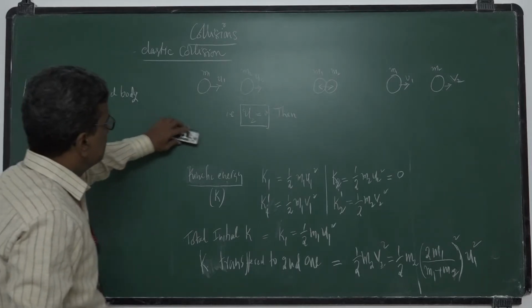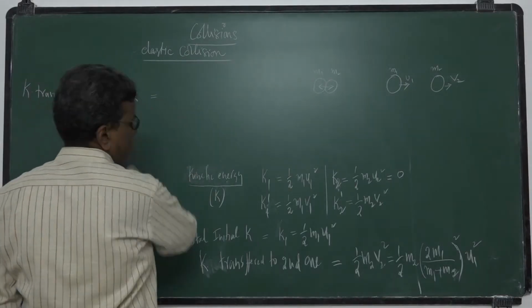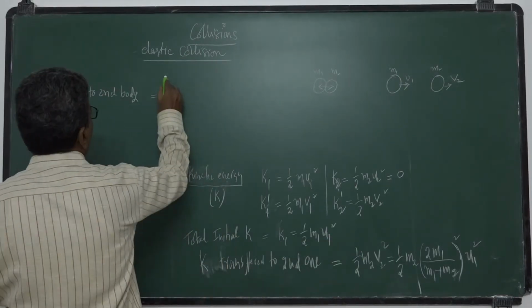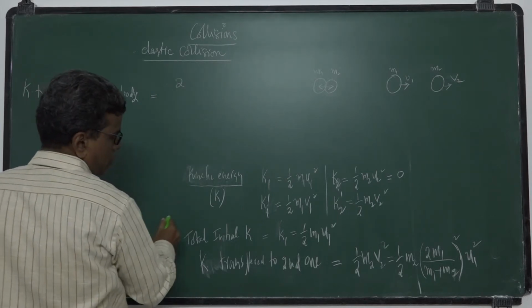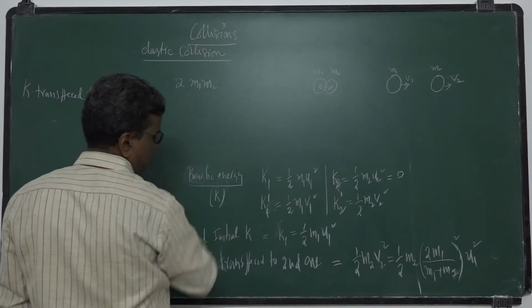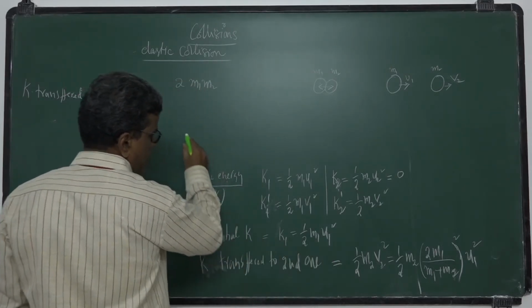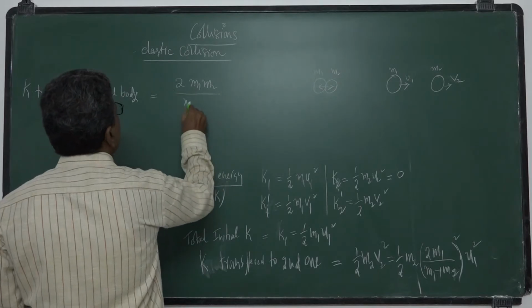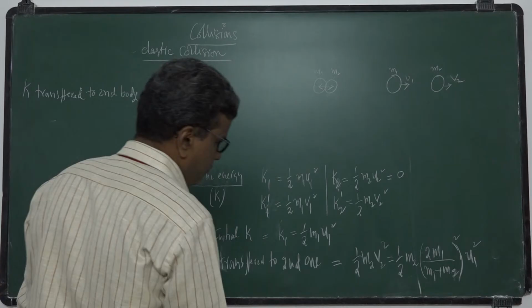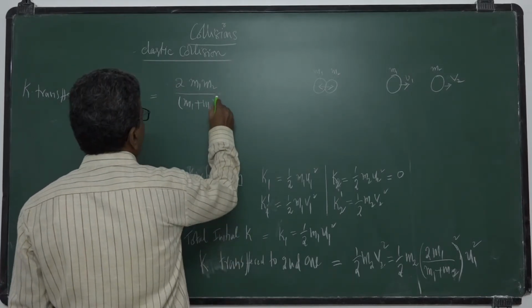That is half m2 v2 square, which works out to half into 4 m1 m2 by m1 plus m2 whole square.